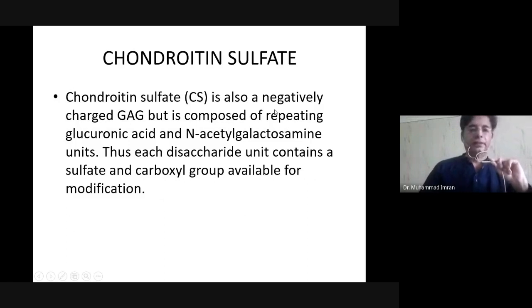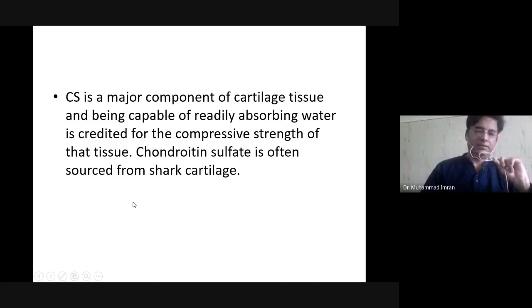Chondroitin sulfate is also a negatively charged GAG, but it is composed of repeating glucuronic acid and N-acetyl galactosamine units. Thus, each disaccharide unit is sulfated and has carboxylic groups available for modification.